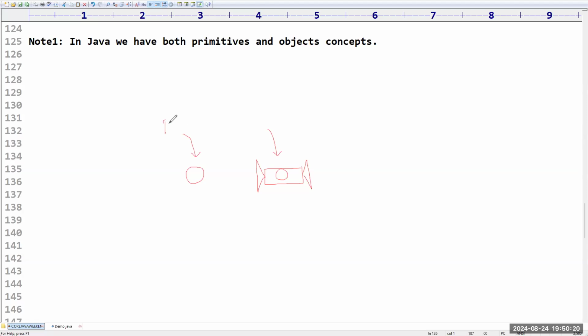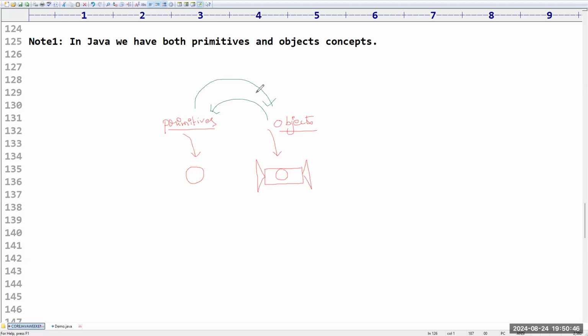In Java, these are called as primitives. Actually, it is going to hold the content only, but it is called as primitives. What about this one? This one is called as objects. So there are two terminologies, primitives and then objects. Both are there. Sometimes you need to convert primitives to object, and sometimes you need to convert object to primitive.